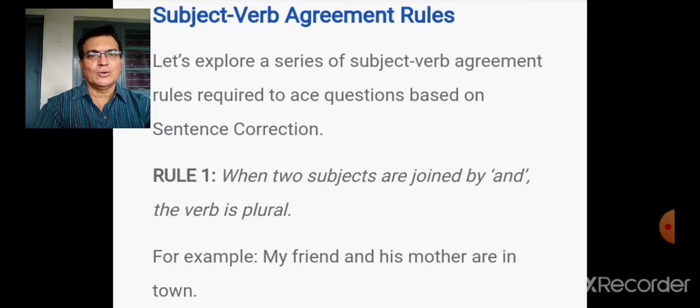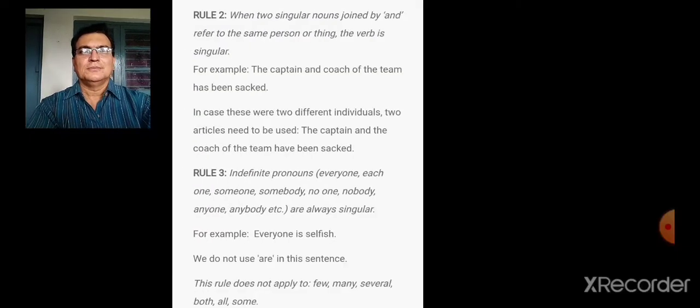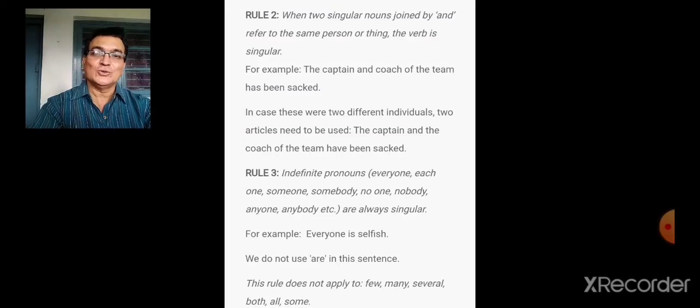Now let's go to the rules. When two subjects are joined by and, the verb is plural. All of you know, when there are two subjects, when there are two persons, you have to use plural verb. My friend and his mother are in town. My friend and his mother. How many persons are there? Two persons. Therefore, the verb you are using is plural. Simple. But it's not as simple as you think.